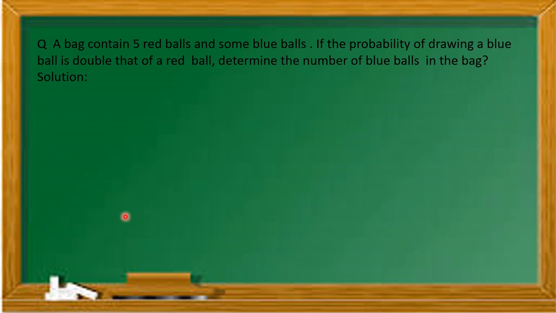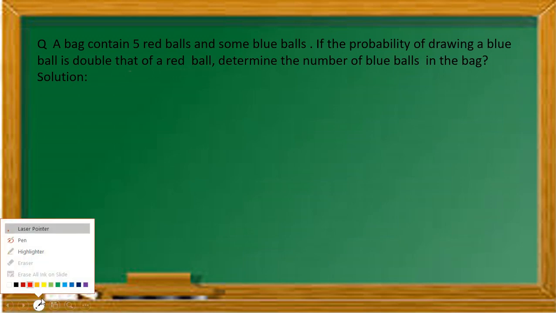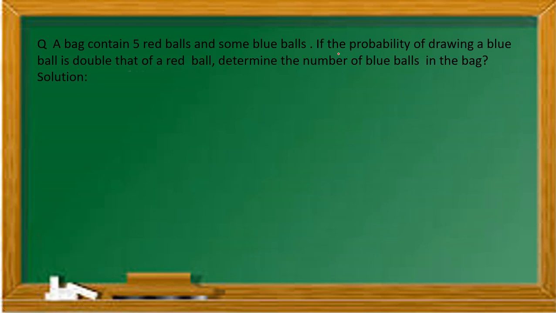Second, a bag contains 5 red balls and some blue balls. If the probability of drawing a blue ball is double that of a red ball, remember this condition we have been given. The probability of drawing a blue ball is double that of a red ball. Determine the number of blue balls in the bag. Only this condition we have been given.